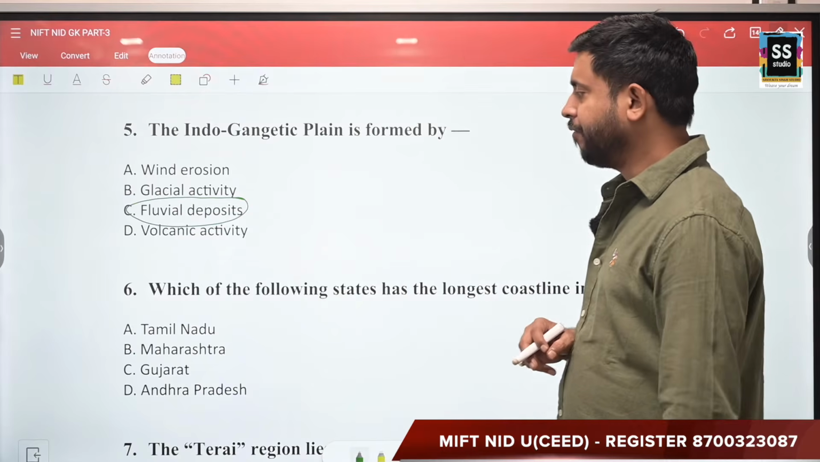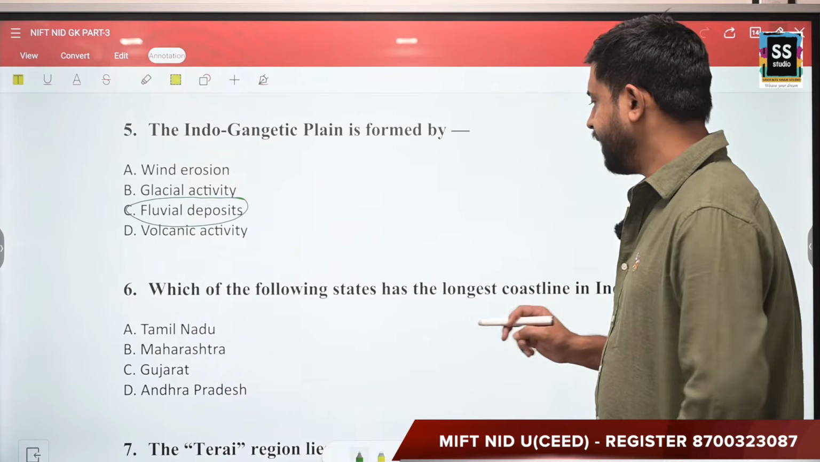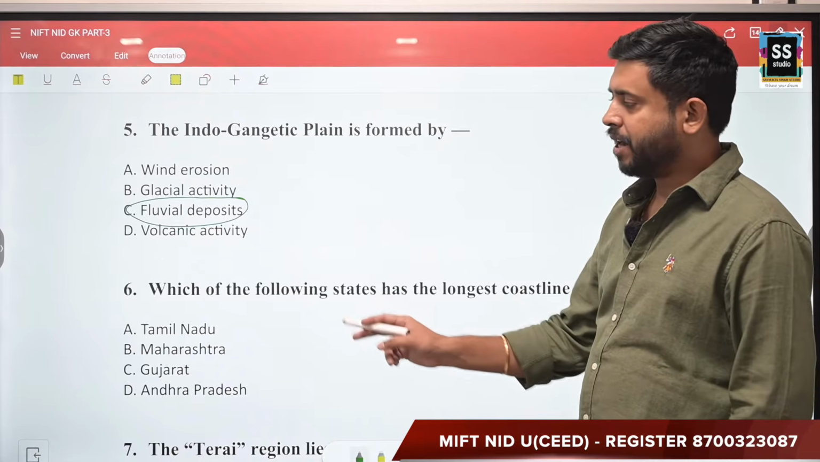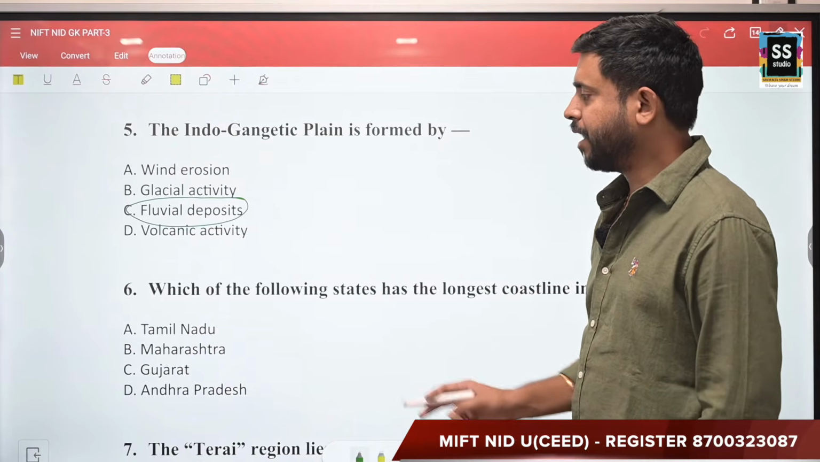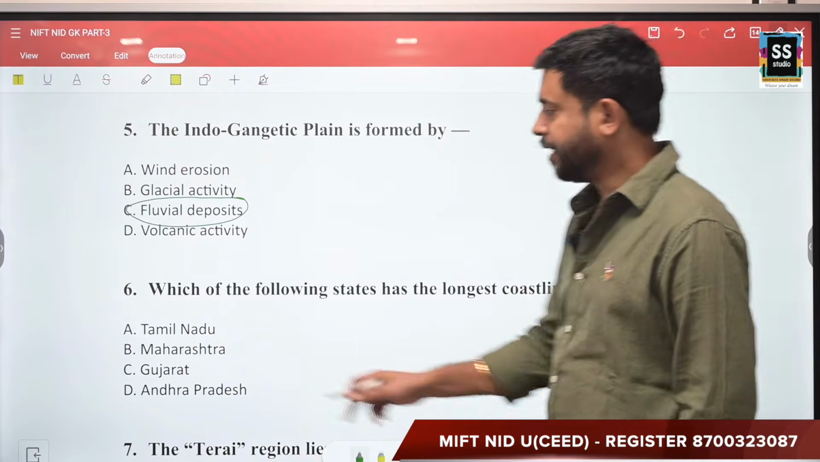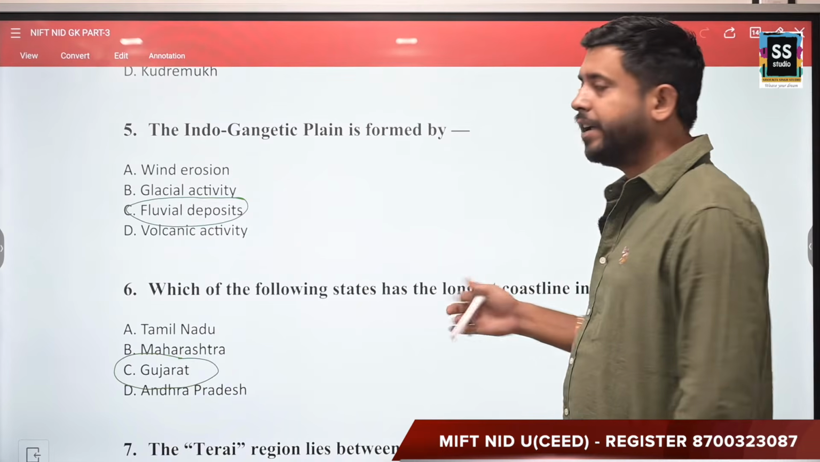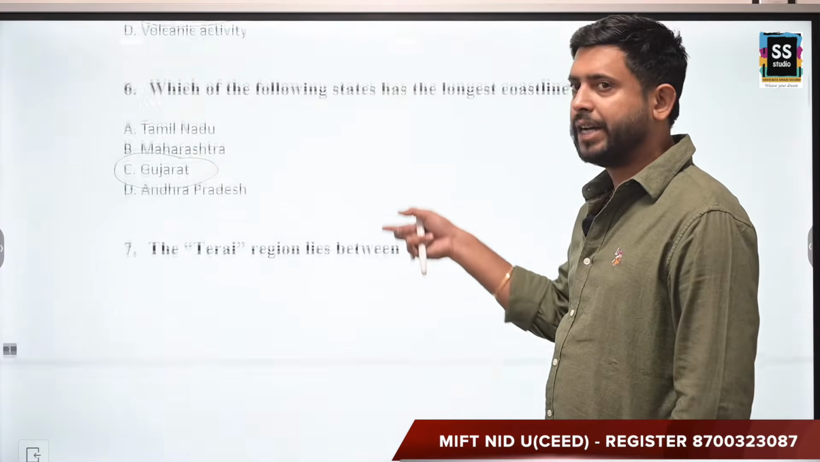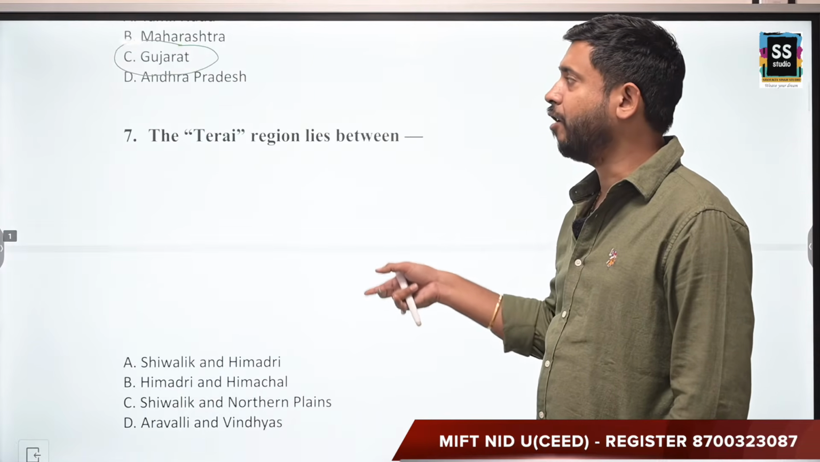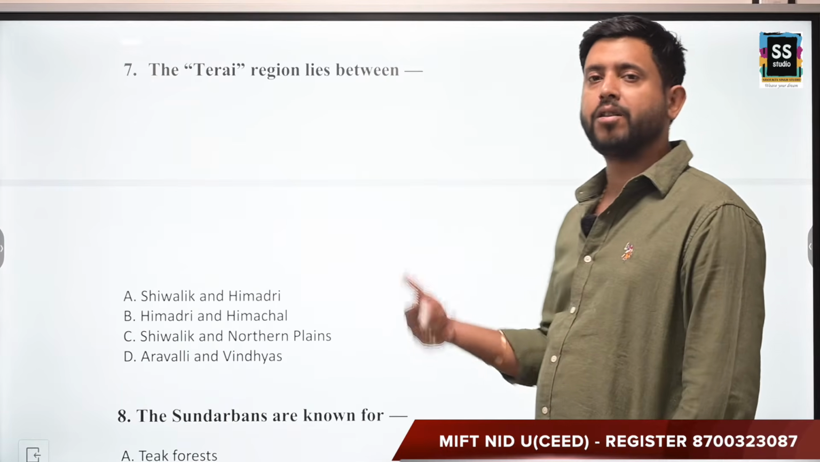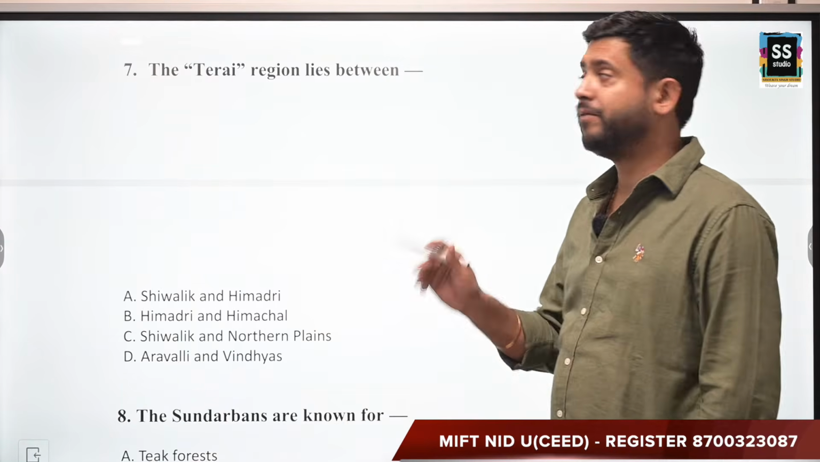Clear? Moving forward, which of the following states has the longest coastline in India? Your options are Tamil Nadu, Maharashtra, Gujarat and Andhra Pradesh. The correct answer is Gujarat. Now, let me be very clear here. All the questions which you will find in this video are entirely from the geography of India, and a couple of questions from the geography of the world. Alright, so please be very careful.